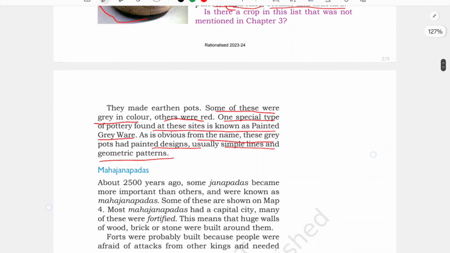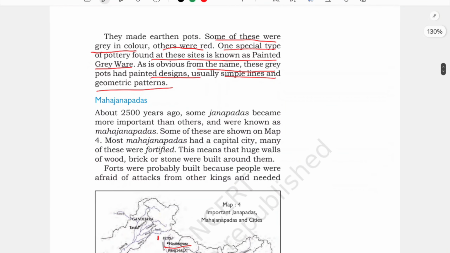Now let us see Mahajanpads. So now these janpads started expanding their area, expanding their empire. So when they expand their empire, what happens? They become Mahajanpads. See, from the name also we can say, Maha, big, even bigger. About 2500 years ago, some janpads became more important than others.